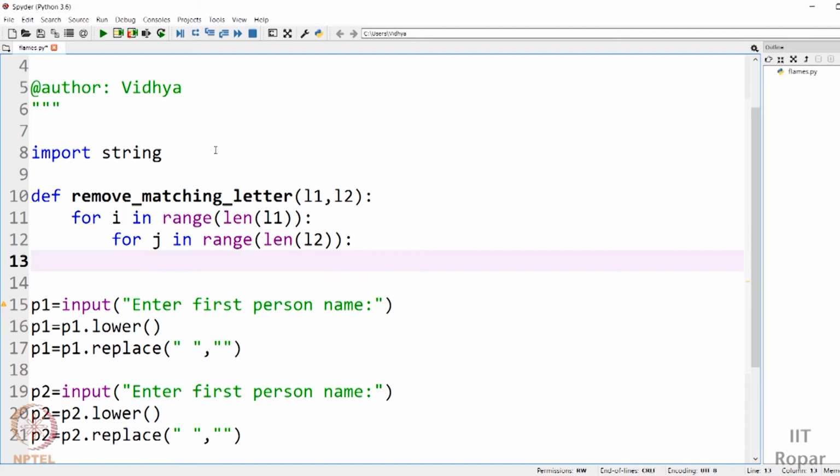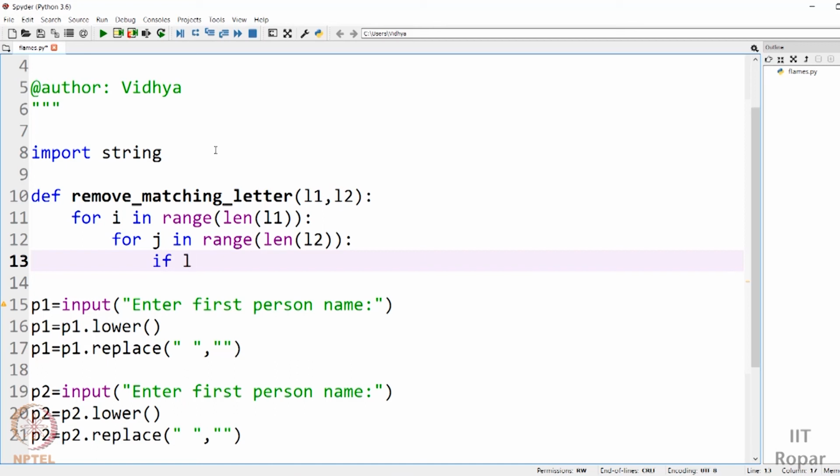Okay, so what should you check? If the letters are matching. How would you check it? You have to use indexing. The name of the list followed by square brackets, and within the square brackets you give the index. So we'll do the check now.